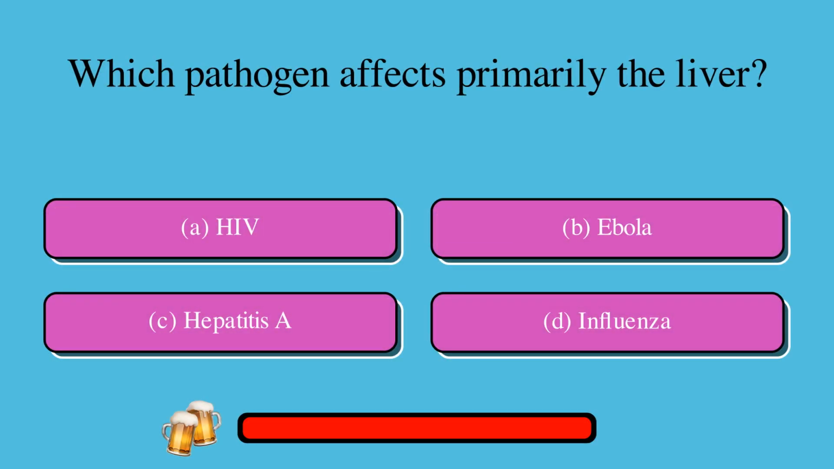Which pathogen affects primarily the liver? A. HIV, or B. Ebola, or C. Hepatitis A, or D. Influenza? The correct answer is C. Hepatitis A.